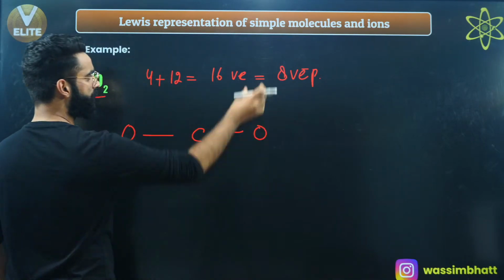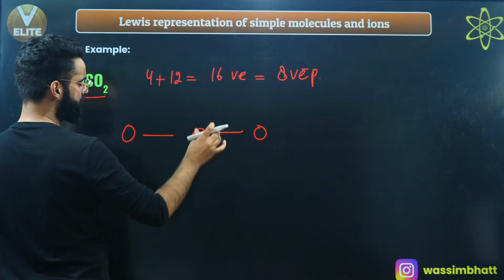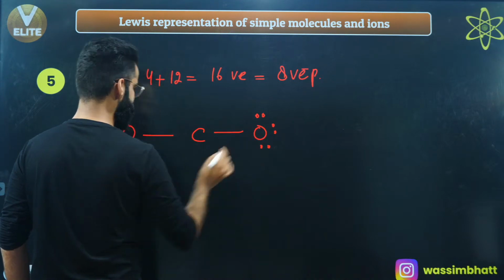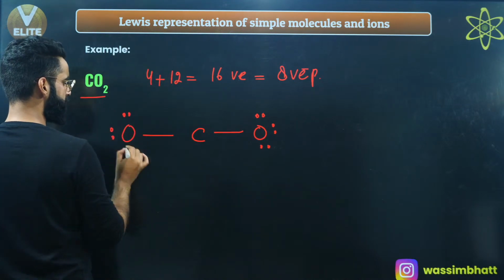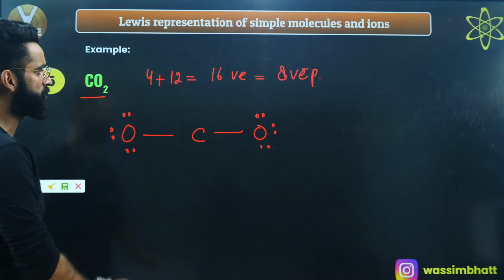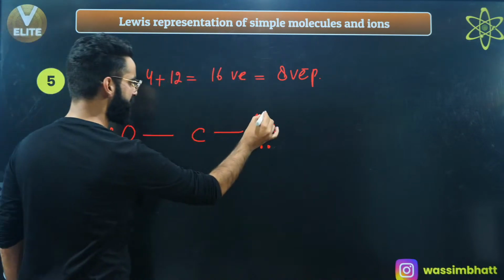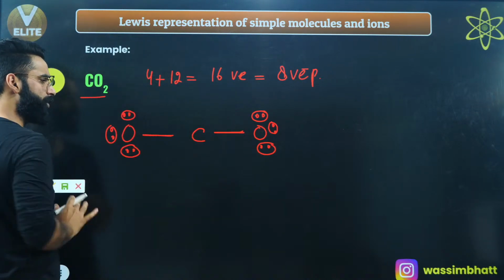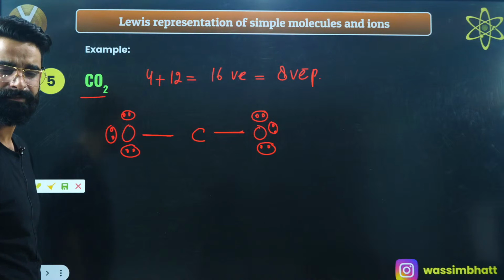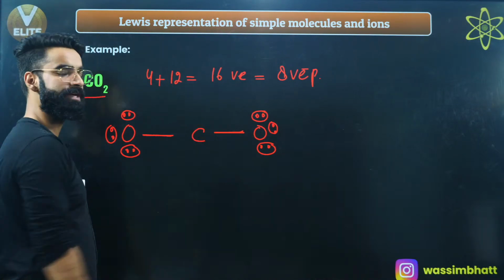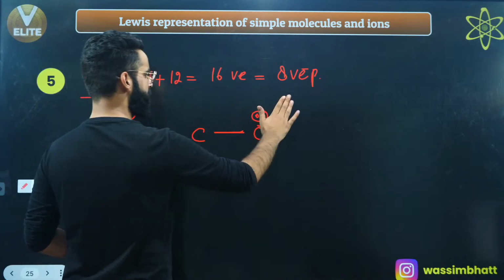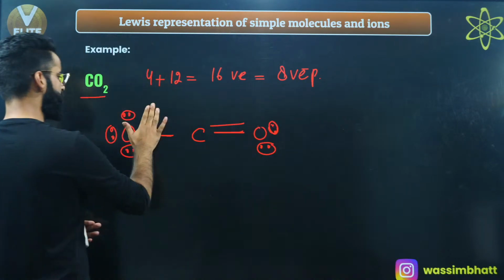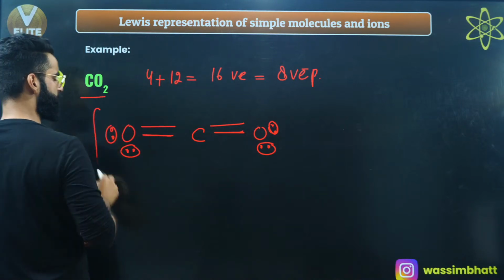Put a single bond. Out of 8 electron pairs, I've used 2. Now fill the octet of the more electronegative atoms: 2, 4, 6, 8. So I've used all 8 electron pairs. Now, is the octet of carbon complete? No way. So remove one electron pair from here and put a double bond, and remove one electron pair from here and put a double bond. This is the structure of carbon dioxide. That's all.